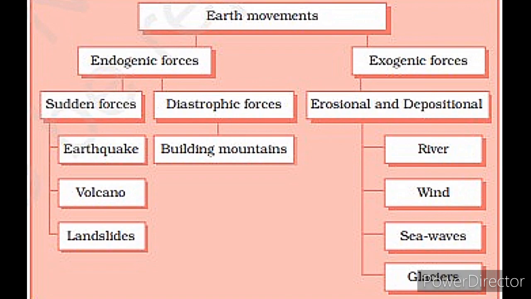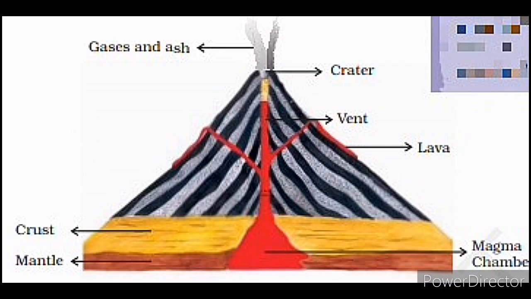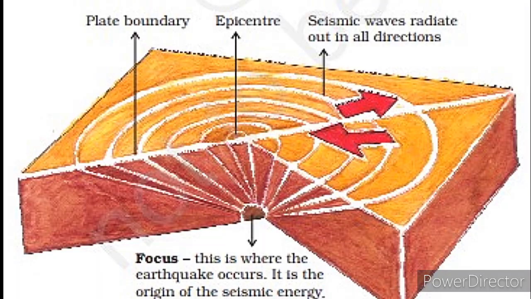We talked about volcano also. A volcano is a vent or opening in the Earth's crust through which molten material erupts suddenly. Then another kind of mass destruction caused by the sudden movement is earthquake. When the lithospheric plates move, the surface of the Earth vibrates, whose vibration can travel all around the Earth.